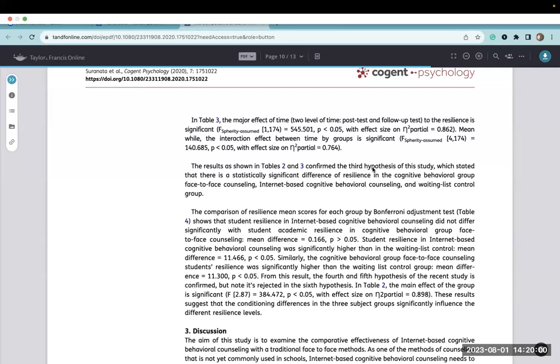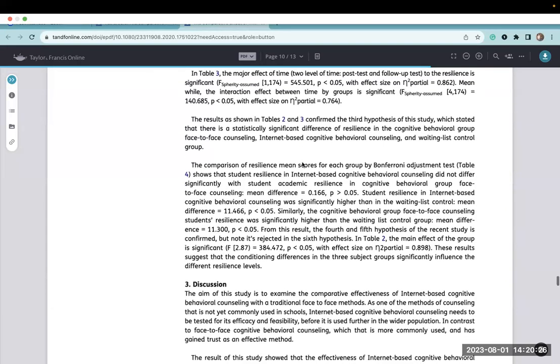And then it confirmed the third hypothesis, which is language that kind of drives me crazy, because we don't confirm a hypothesis, but because some of those hypotheses were worded weirdly in the beginning, we always want to reject or fail to reject our hypotheses. So that would be more accurate description and more accurate language. If I was a reviewer for this particular article before it was published, I would definitely give that feedback and ask for that correction.